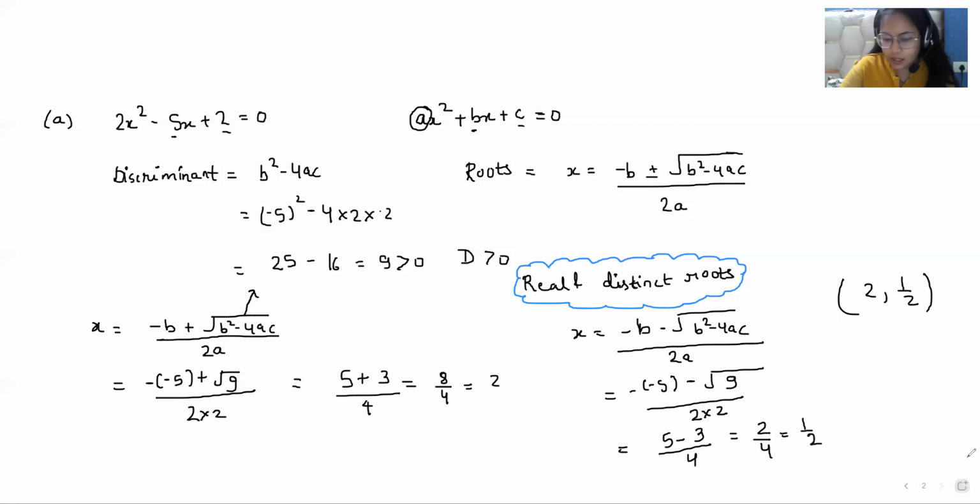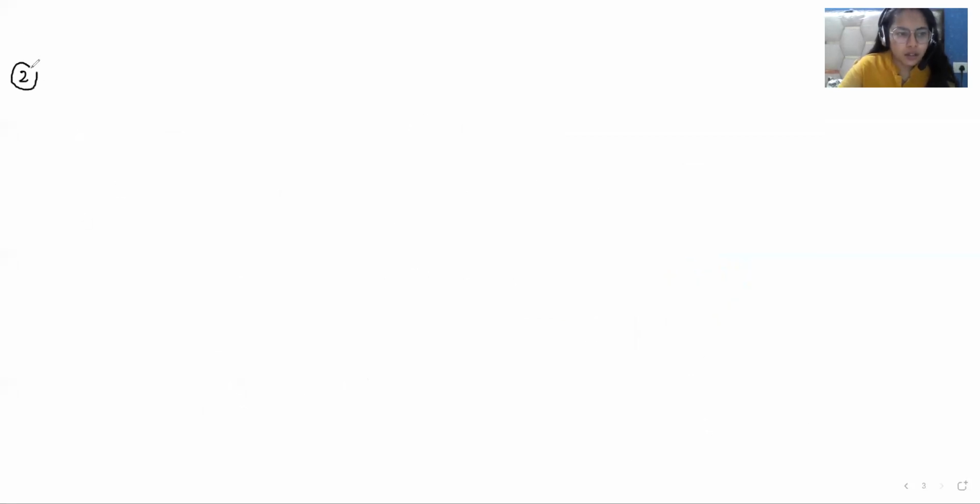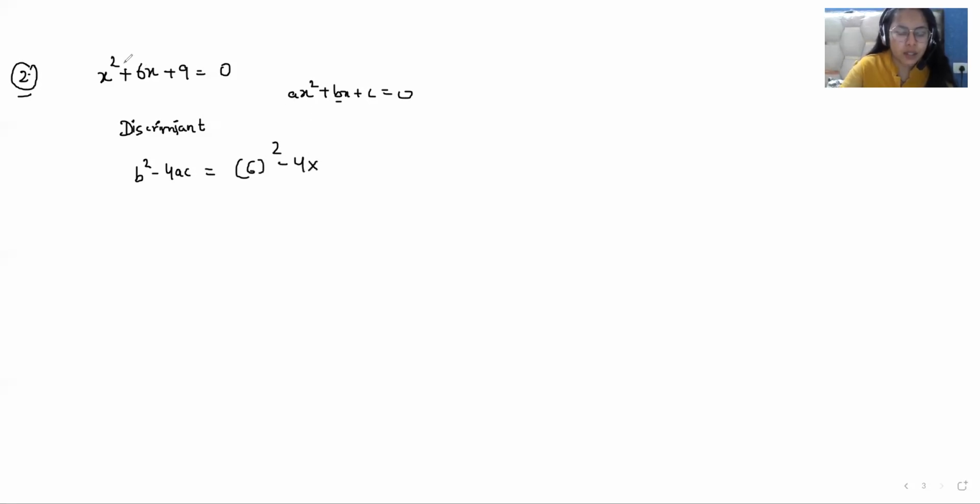Now let's learn the next case. Suppose they give you an equation like this, x square plus 6x plus 9 equals 0. So our first step is to find the discriminant. Our equation is ax square plus bx plus c equals 0. Compare b square minus 4ac. b is the coefficient of x, that is 6 square, minus 4 multiply a, the coefficient of x square, that is 1. And c is the constant, that is 9.